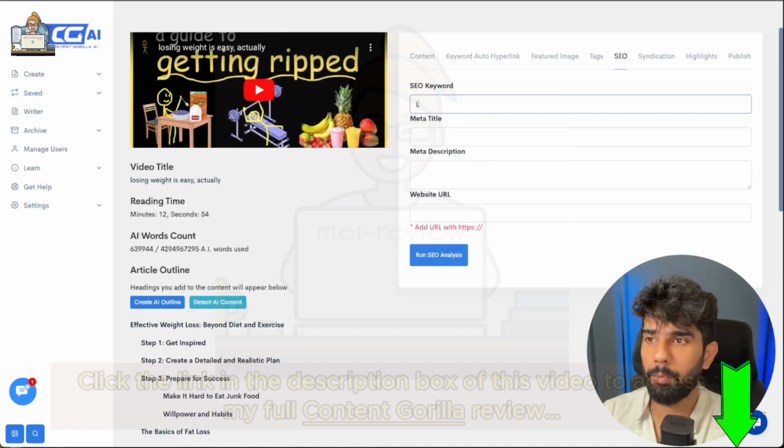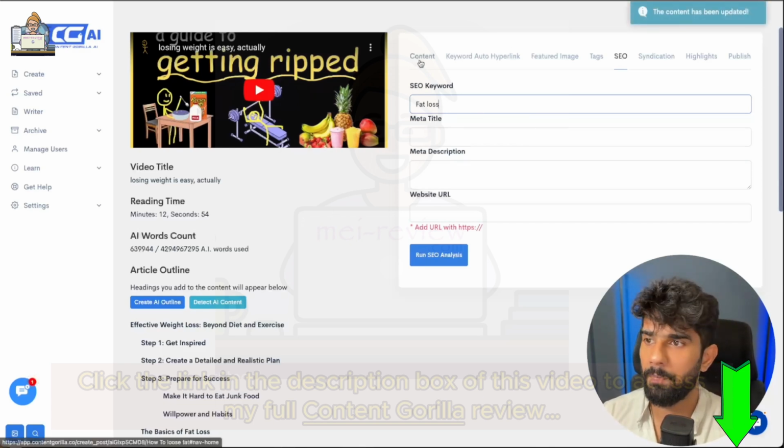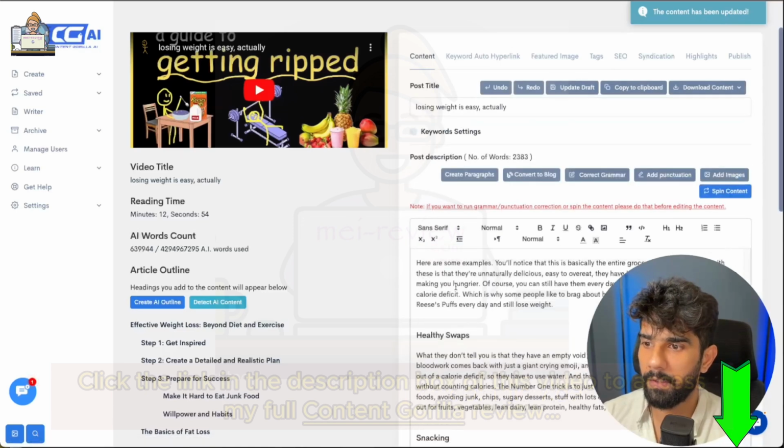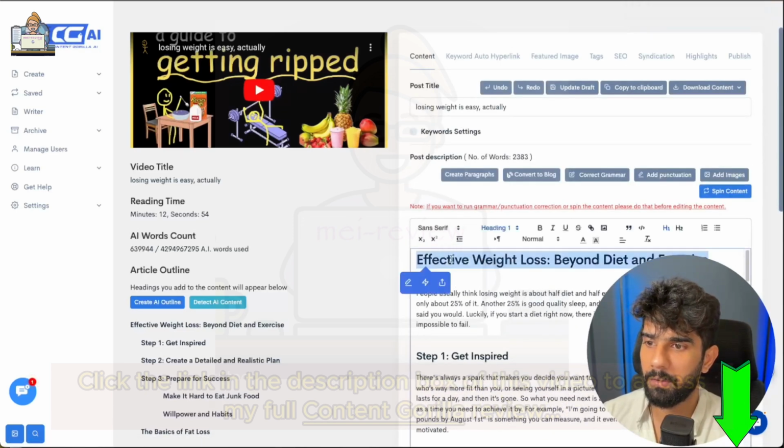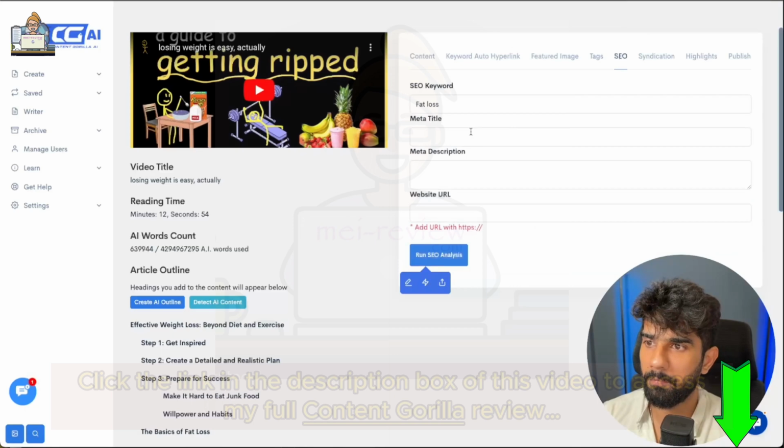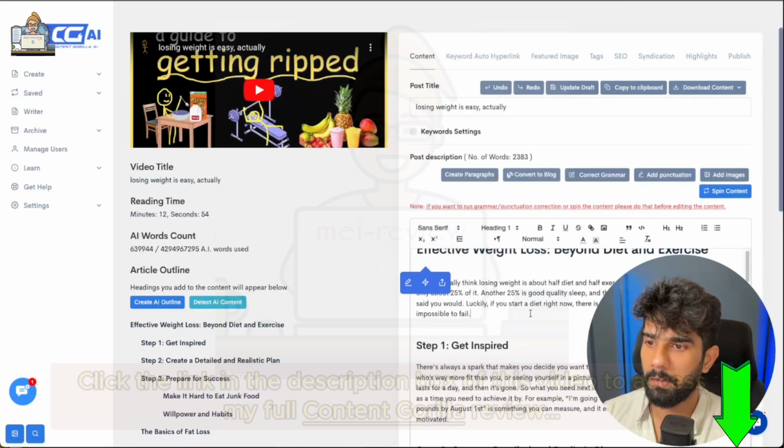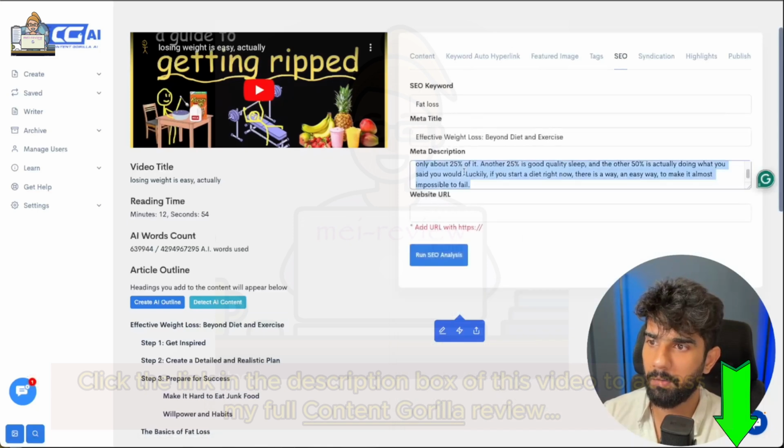And lastly, I want to show you the SEO keyword feature, which allows you to optimize your content for a particular keyword. So for instance, let's say the keyword that we're aiming to rank this content for is fat loss. Now I'm just going to quickly find a meta title. I'm just really going to take my own heading, and I'm going to just take this first paragraph and put it in as the meta description.